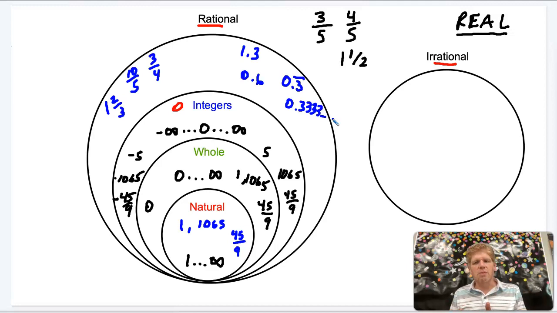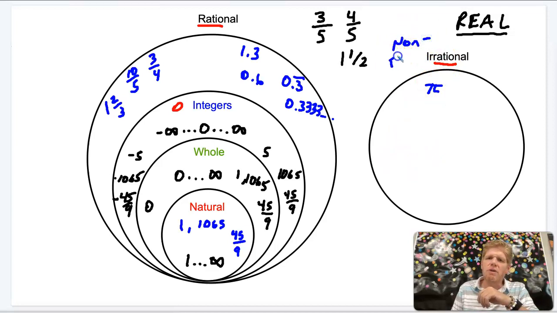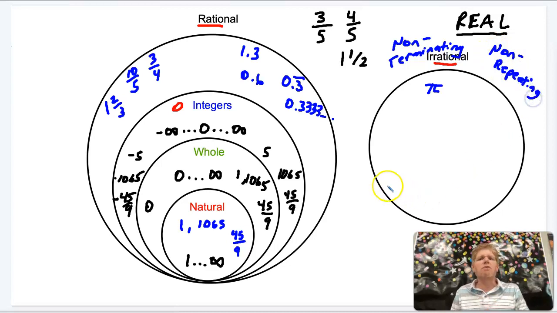Now, those are all the rational numbers. The irrational numbers are numbers that cannot be written as ratios, and that really just boils down to two different kinds of numbers. One, the only one that you're going to have to deal with is constants, but you're only going to have to deal with one constant, really, and that is pi, right? So pi is a constant.